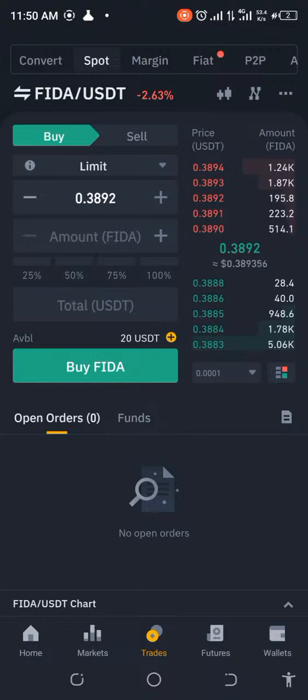Yes, on Binance to MEXC. All right, so what do we have here today? We've got FIDA/USDT. Okay, so let's go ahead and see what the parameters for actually carrying out this particular inter-exchange arbitrage would